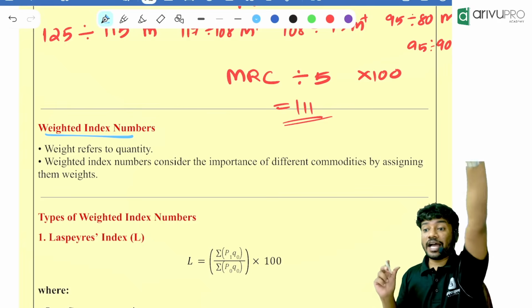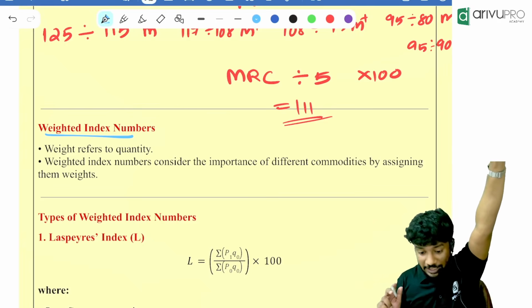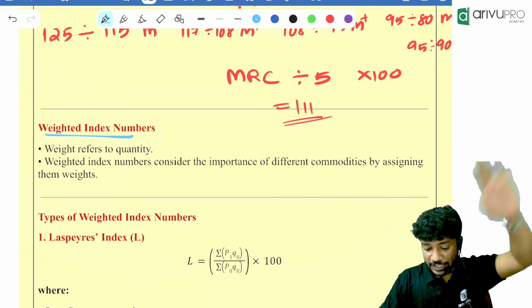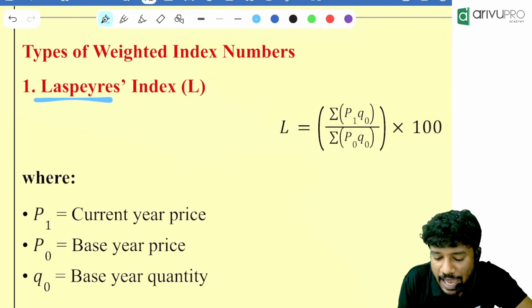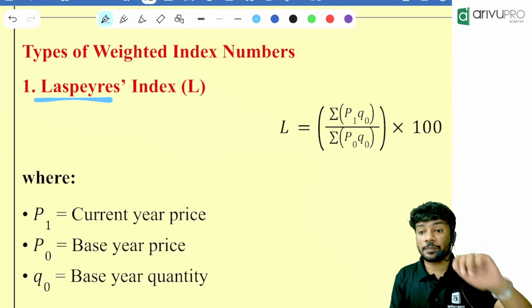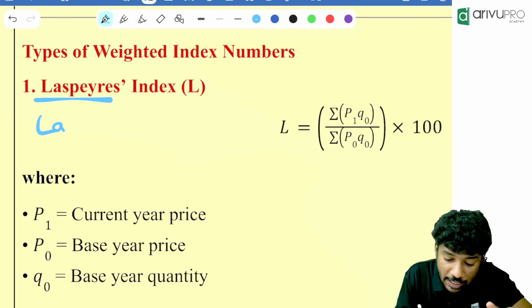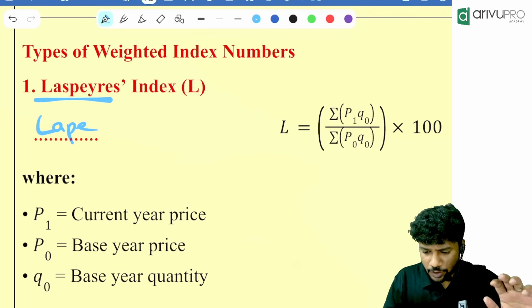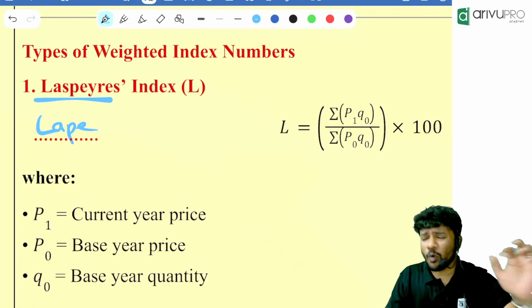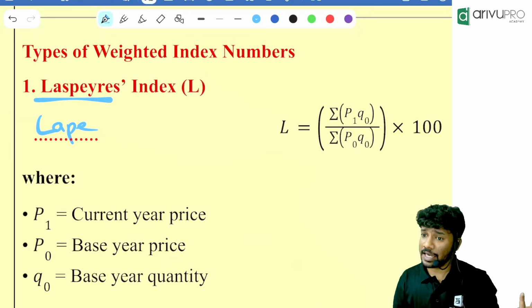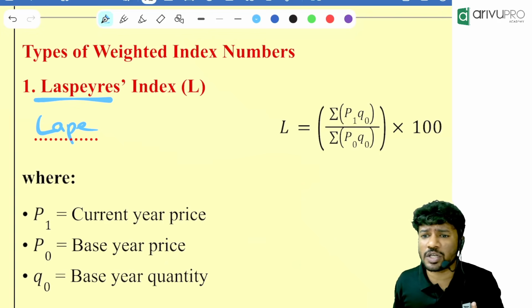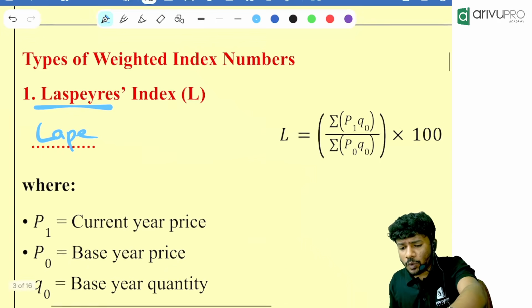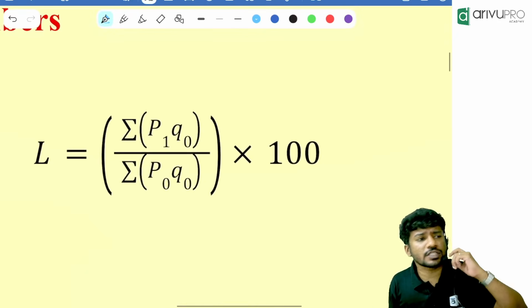And there are 5 weighted index numbers. You might have studied them in the past and spelled them differently, but I will call it by one name. The first type is called the Lappe index number. You might call it Laspeyres, but I will call it Lappe. It is basically an index number where, based on the given quantities and the given prices, we will find an index number. That type of index is called the Lappe index number.